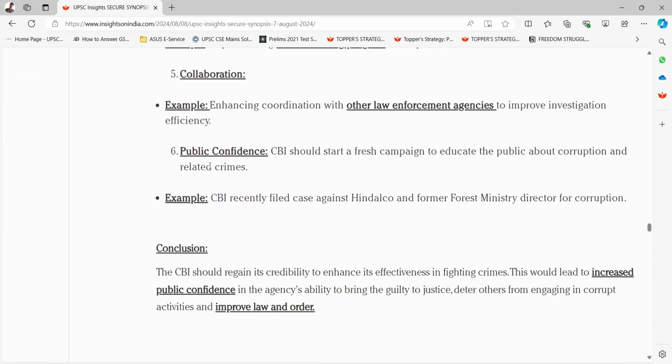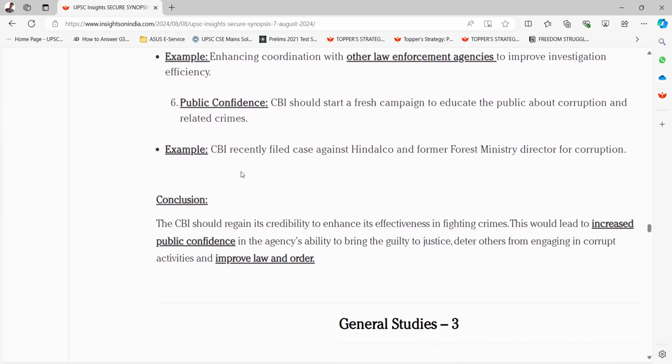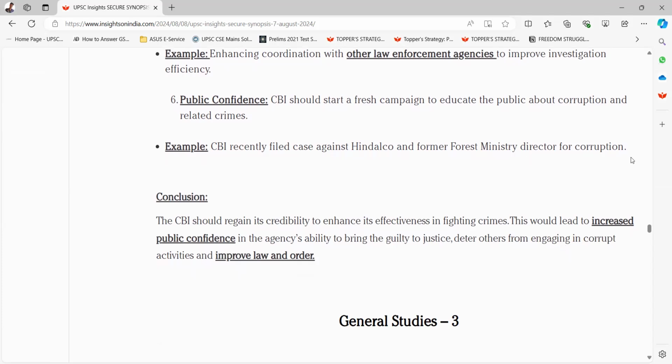Sixth is public confidence. CBI should start a fresh campaign to educate the public about corruption and related crimes. Example, CBI recently filed a case against Hindalco and a former Forest Ministry Director for corruption.